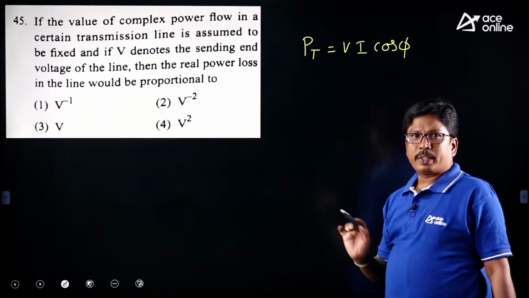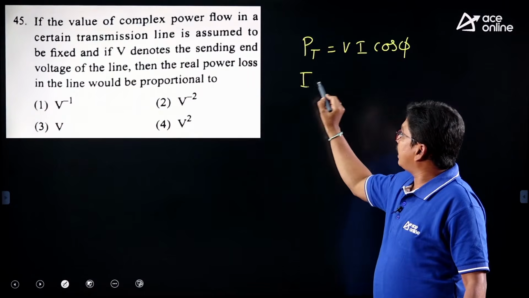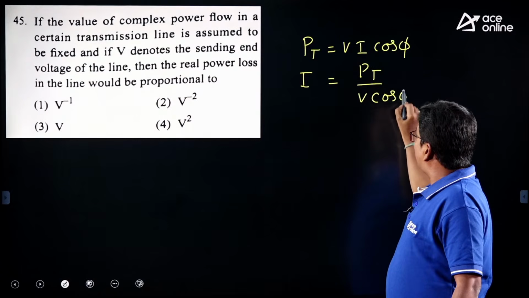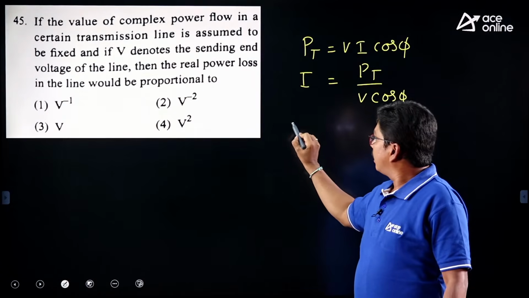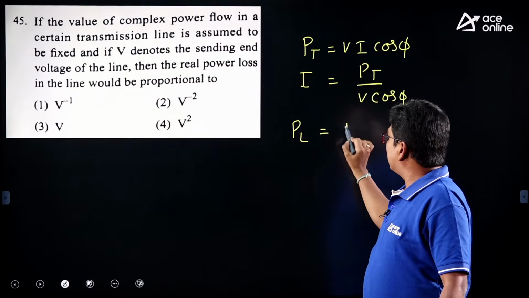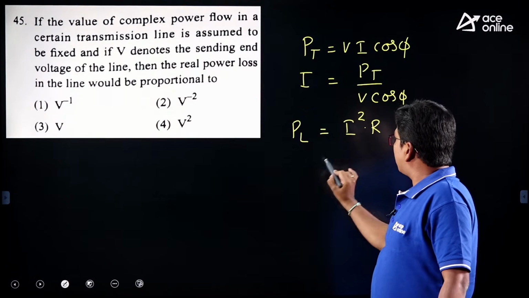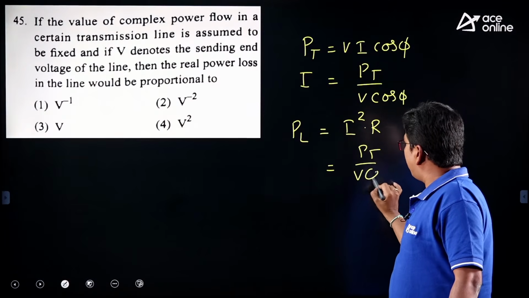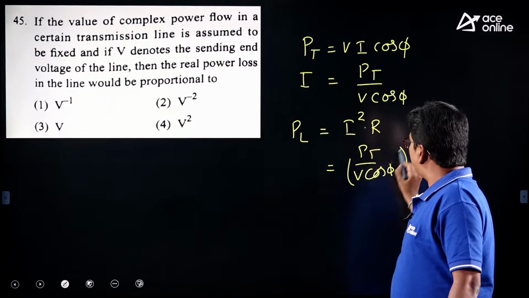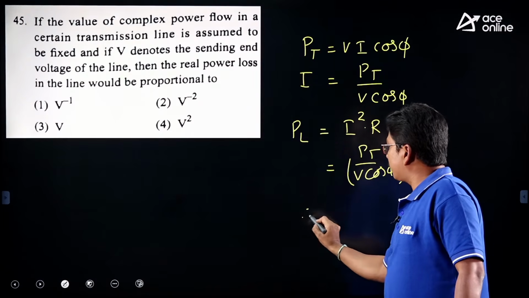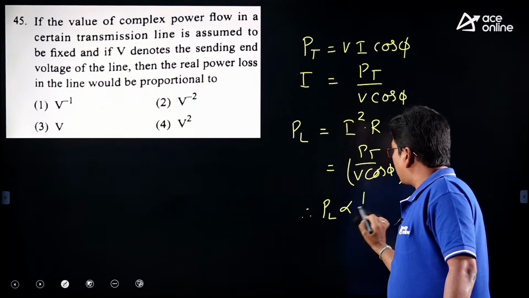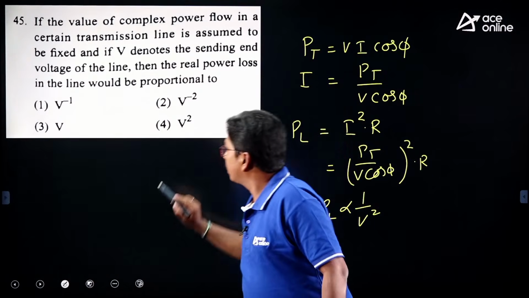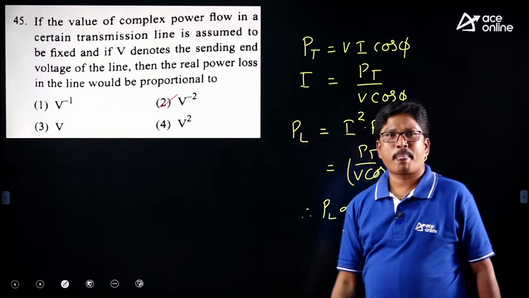From this we can calculate the current I, which is PT divided by V cos phi. The power loss is I square R. Substituting the value of I, it is PT divided by V cos phi, whole square, into R. Therefore, power loss is inversely proportional to V square. So option 2 is the correct answer.